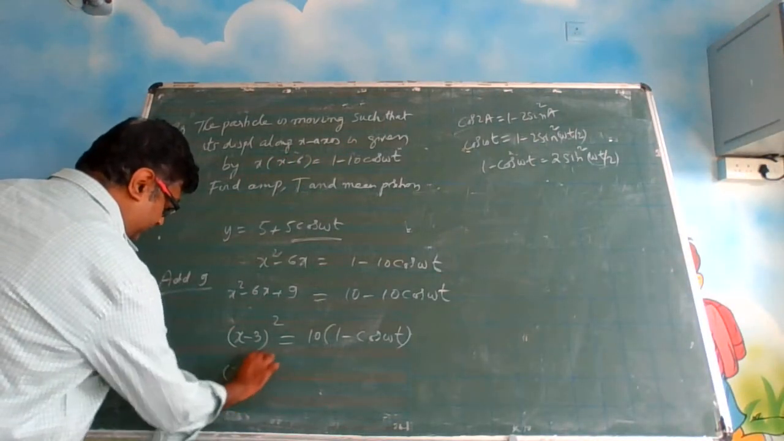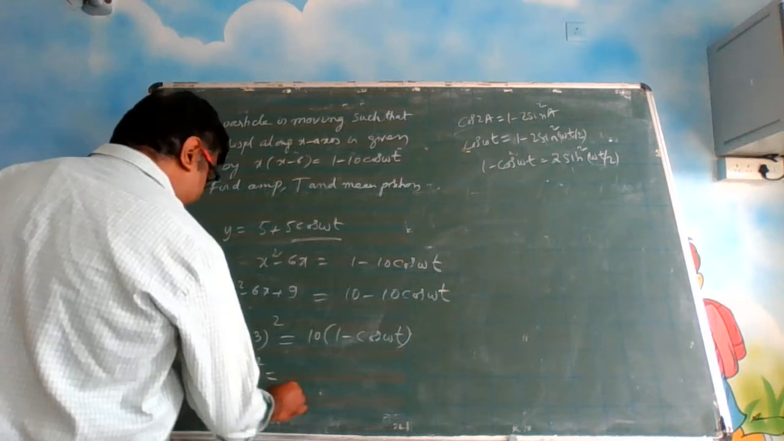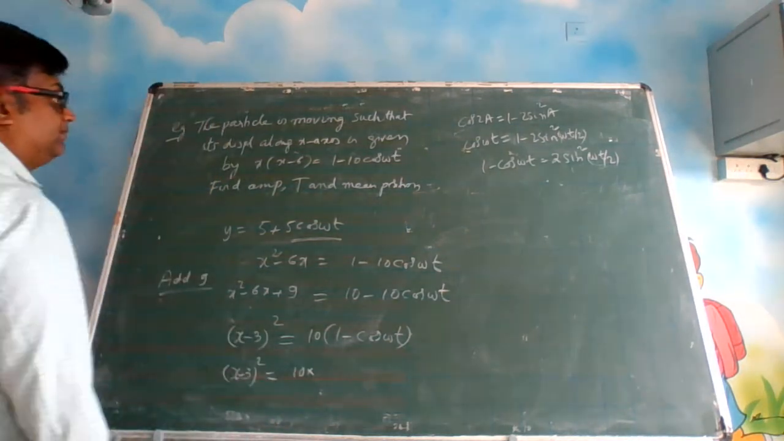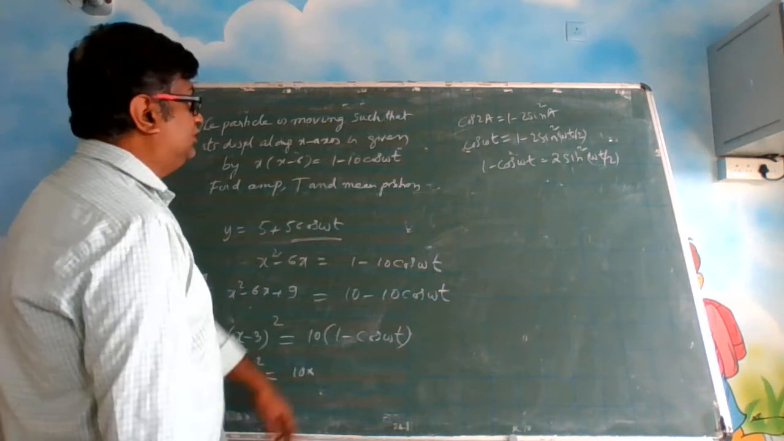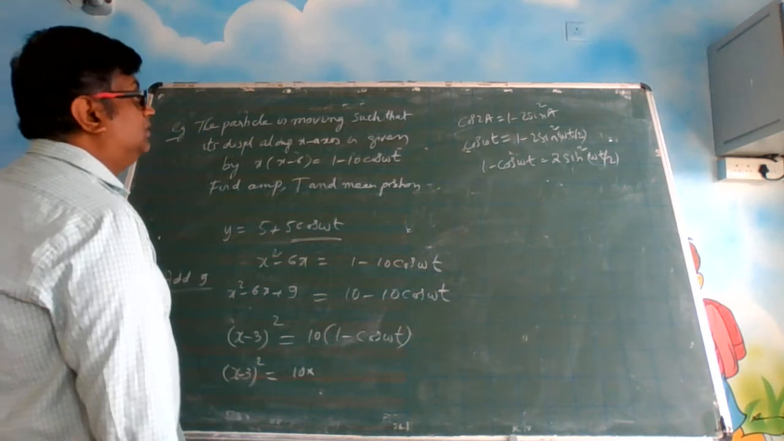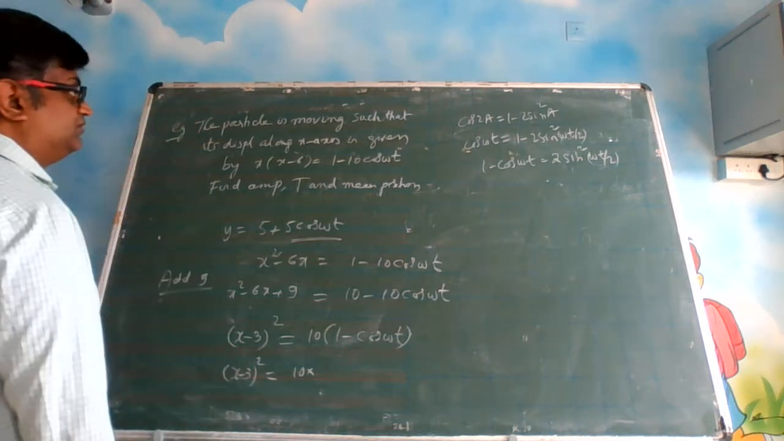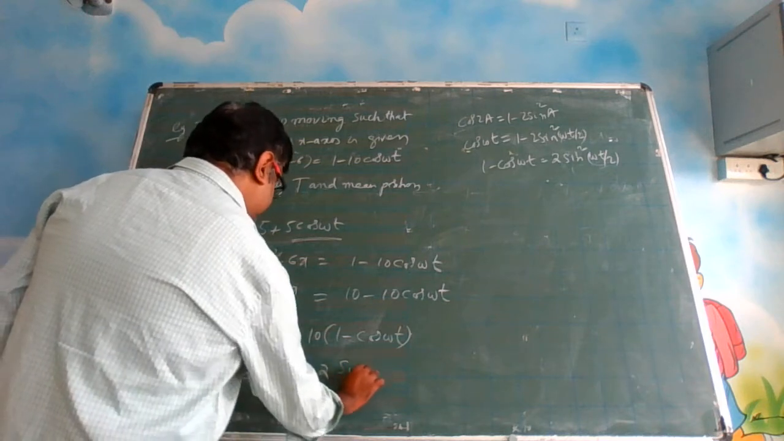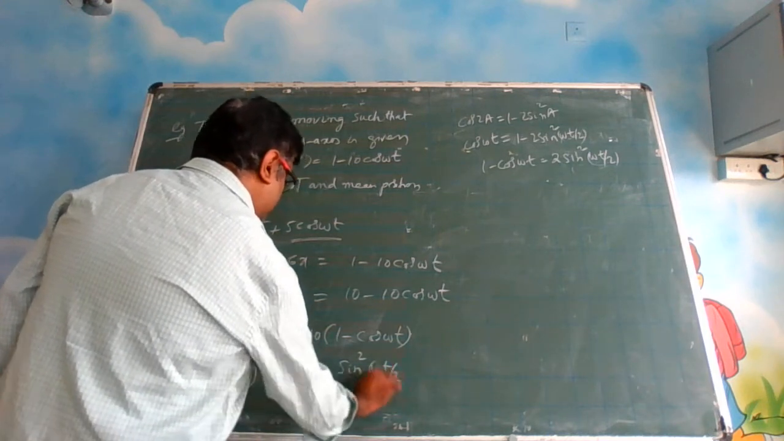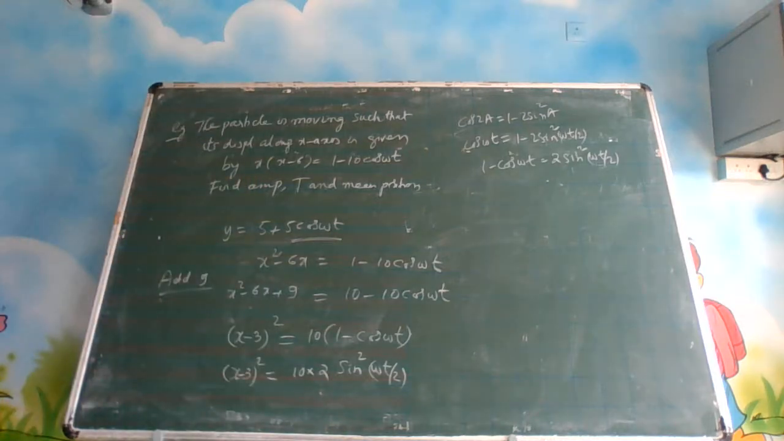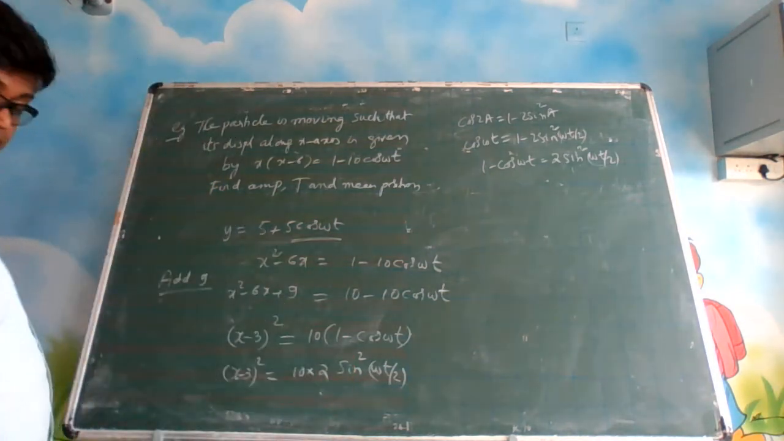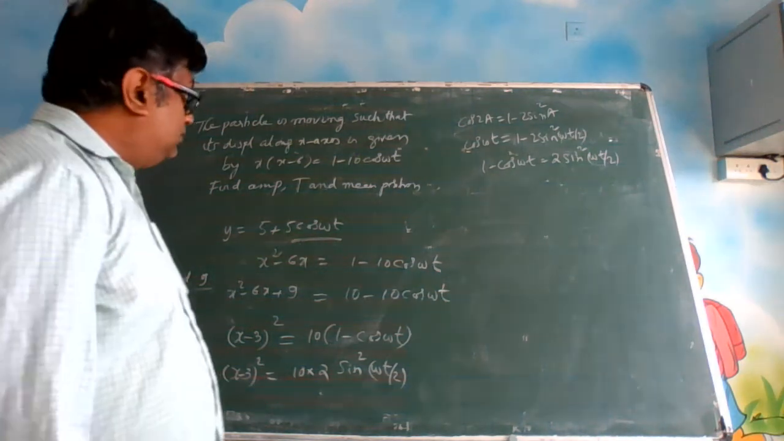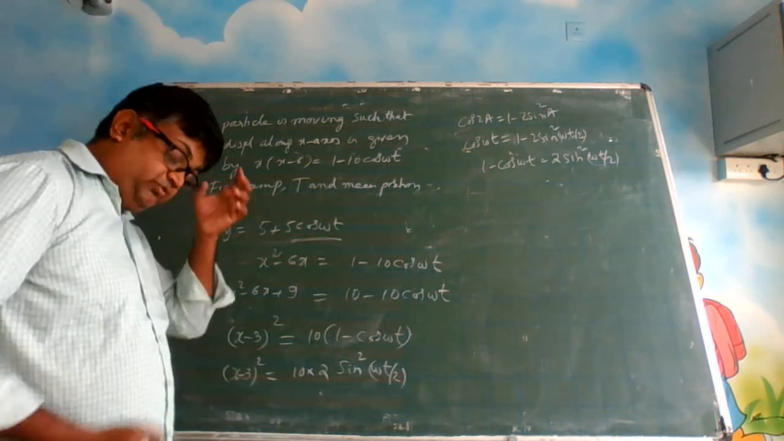So x minus 3 whole square is equal to 10 into, so this is 1 minus cos omega t. cos 2a is equal to 1 minus 2 sine square a. So this is 2 into sine square omega t by 2. Isn't it? 1 minus 2 sine square a. So this is converting into sine square.